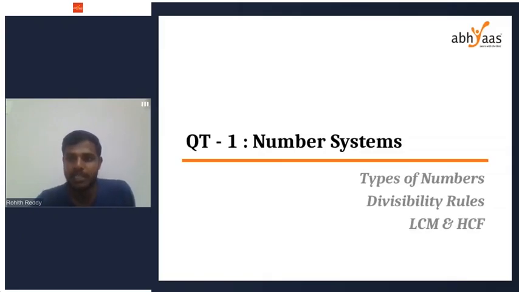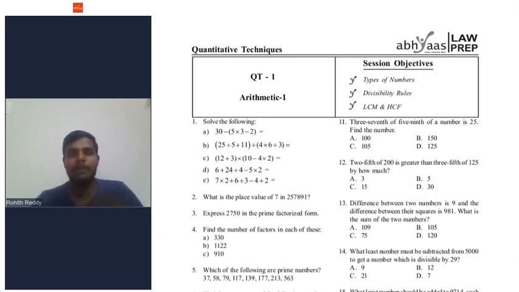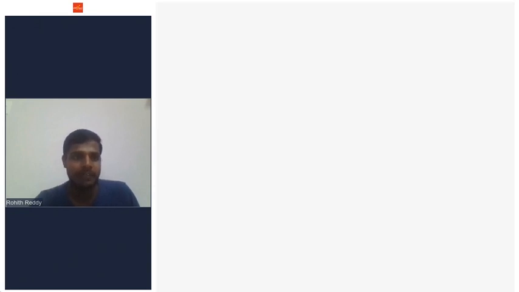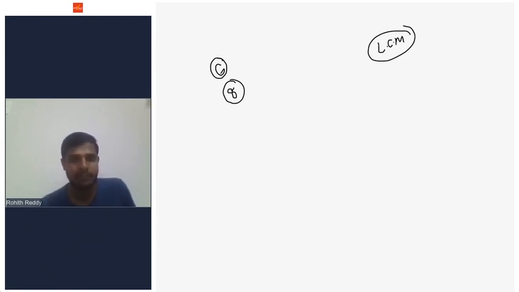So we are going to discuss simple rules for LCM and HCF. You might have done LCM and HCF in your school, but we'll be doing it in a different, simpler manner today. For example, if there are two numbers, 6 and 8, what is the LCM of 6 and 8? LCM means least common multiple. So to find this, first is the conventional method. First I'll try to write the multiples of 6.